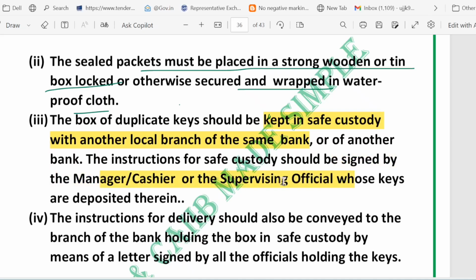Why does all this matter? Because these steps give a clear chain of custody. It prevents one person from misuse and theft, and preserves evidence if something goes wrong. So you can think of the duplicate key like a spare house key kept with a trusted neighbor. But here, the neighbor is another bank branch, the spare is sealed, and there is a full written record.